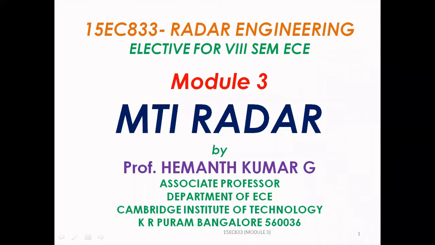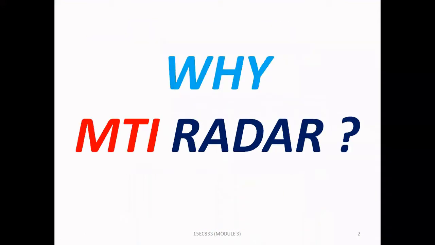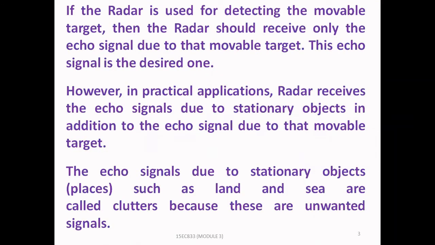Module 3 MTI radar. Why MTI radar? If the radar is used for detecting the movable target, then the radar should receive only the echo signal due to that movable target. This echo signal is the desired one.